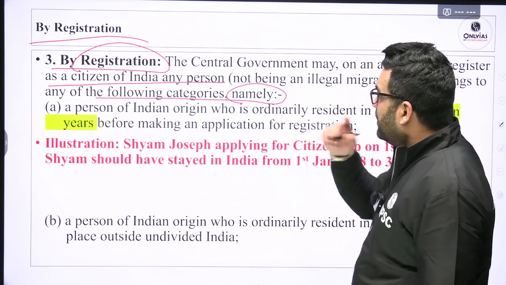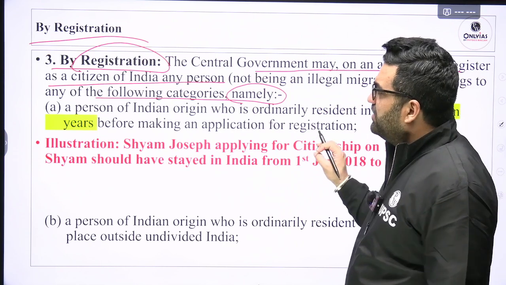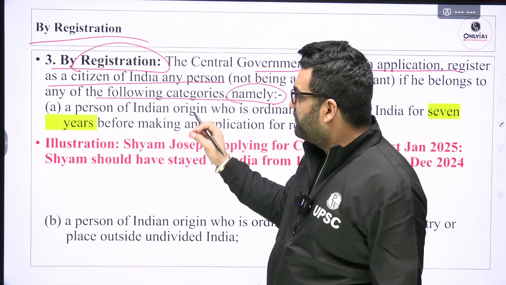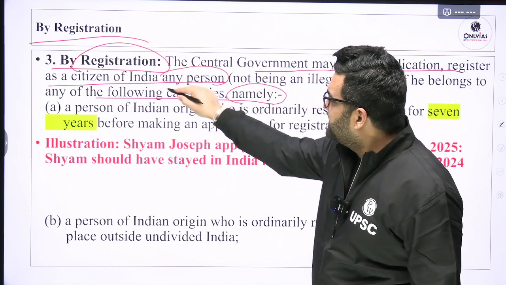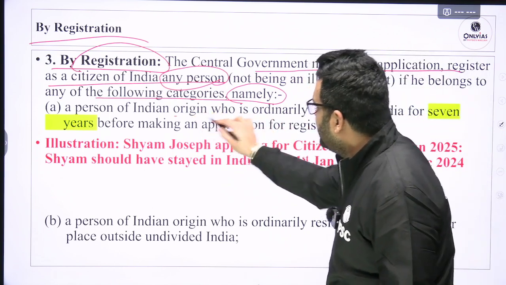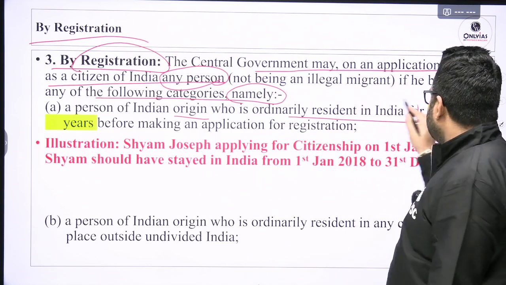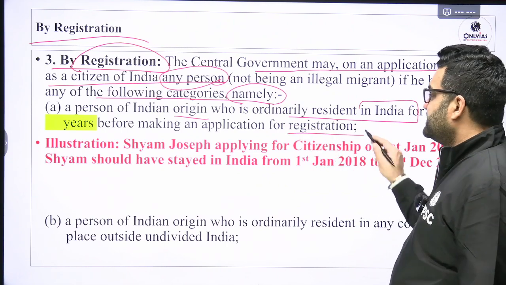Okay, now by registration, the central government may, on an application by a citizen of India, to obtain citizenship of India, for any person, central government can grant this, provided a person of Indian origin who is ordinarily resident in India for 7 years before making application for registration.